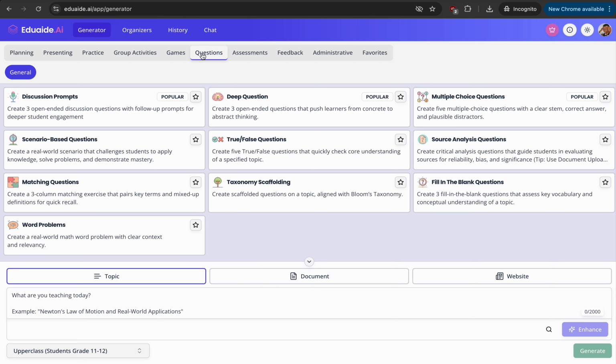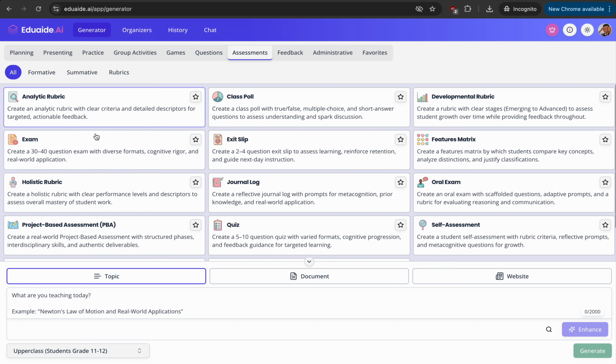Questions. These are discussion prompts or question prompts. We have scenario-based questions, deep questions, multiple choice questions, fill the blank questions, taxonomy, scaffolding, word problems. We have assessment, analytic rubric, class poll, developmental rubrics, oral exam, self-assessment quiz, project-based assessment, exam, essay slip. We have feedback,